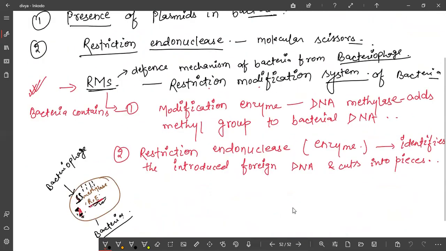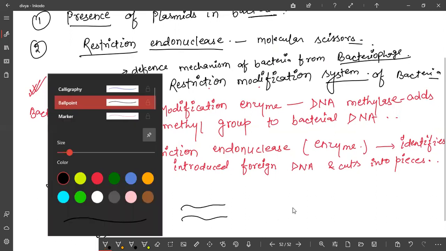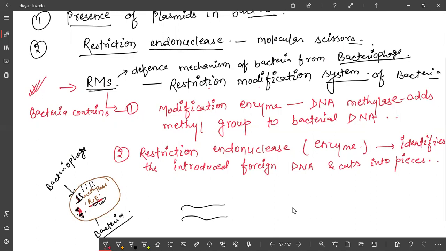Restriction endonuclease identifies foreign DNA and cuts it into pieces. So how does it identify? Bacterial DNA has its methyl group, so it won't cut it. Suppose a restriction endonuclease knows how to cut this DNA. It will simply recognize the sequence and cut the DNA. So this is DNA, and restriction endonuclease cuts from here, here, here. It will break into fragments.